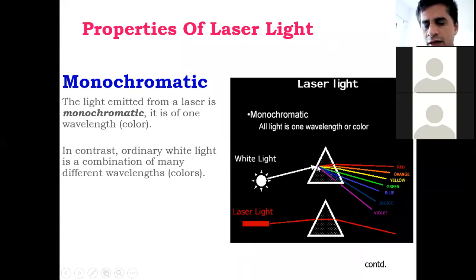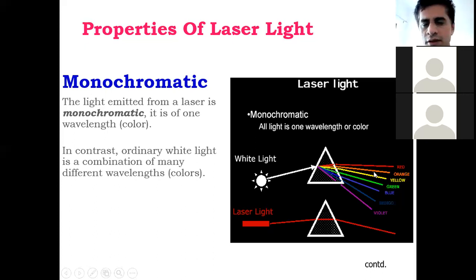When this white light travels through a medium, let's say glass or a prism, this white light splits into 7 different colors, that is VIBGYOR. That is violet, indigo, blue, green, yellow, orange, red. In this case, dear student, red and violet are extreme colors. But when laser light travels through a prism or any medium, there is no splitting of light. Can you see this difference?